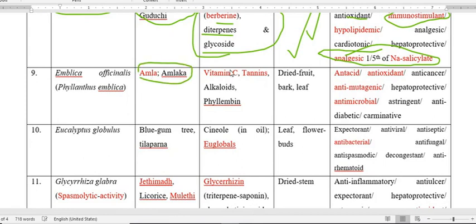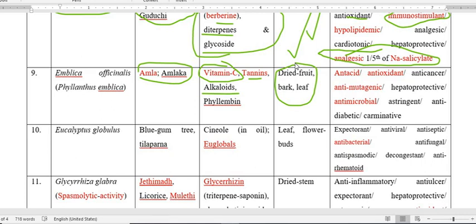As we know, Amla contains very much vitamin C. Other than vitamin C, it contains tannin, alkaloid, and phyllembin. These constituents that I have mentioned are present in the dried fruit part, the bark, the leaf.